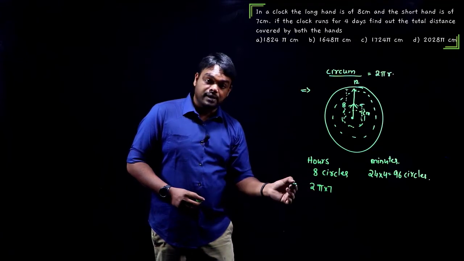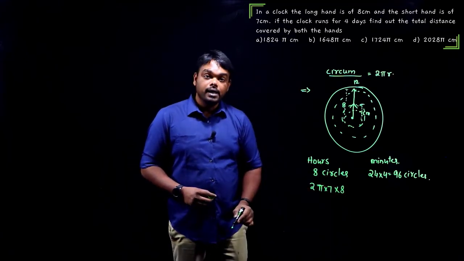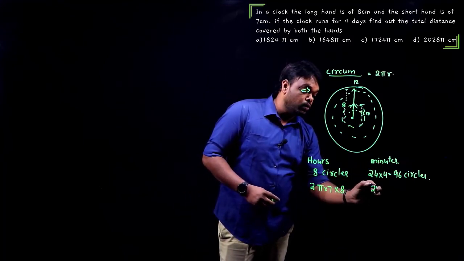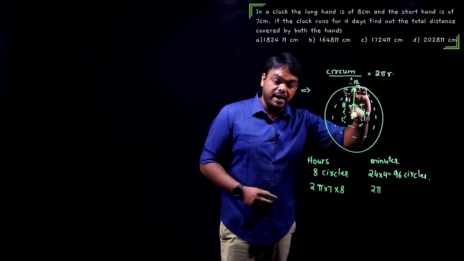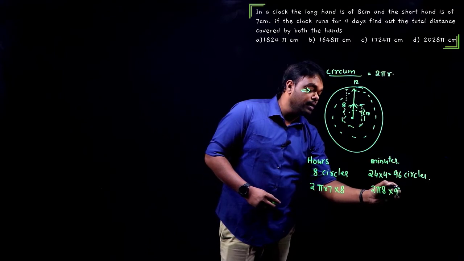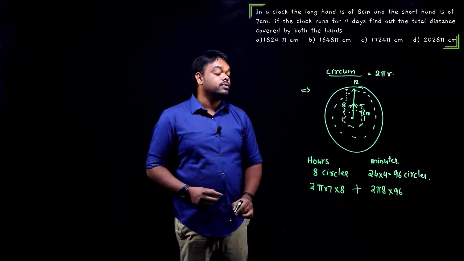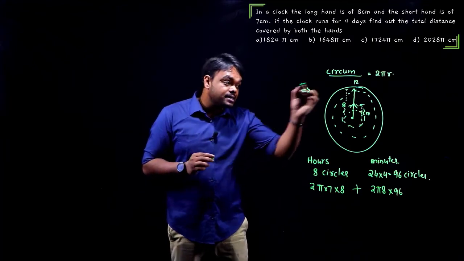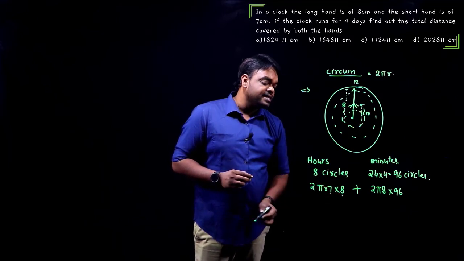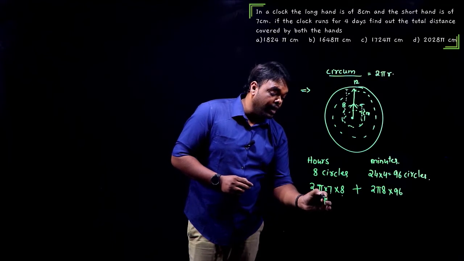This is one circle. Totally how many circles? 8 circles. So into 8. Now here, totally 96 circles. One circle, 2 pi r. For the bigger hand, the radius is its total length, that is 8, into how many? 96. Now when we add both of them, that should give us the total distance covered by both the hands. So let us see. What do I have here? 7 into 8 is 56. 56 into 2 is 112. 112 pi.